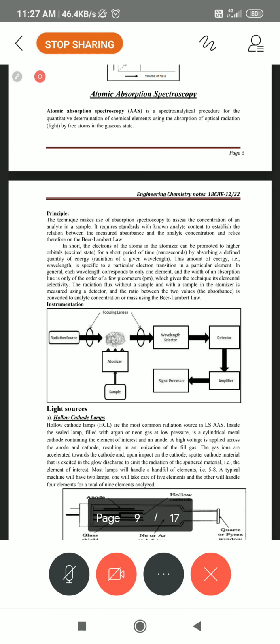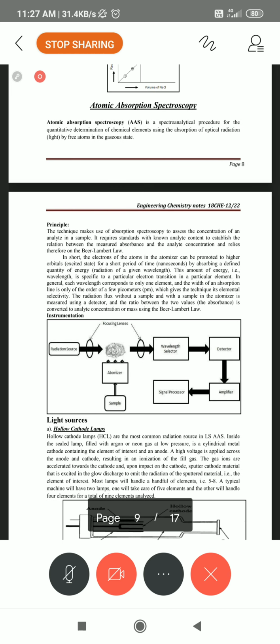Suppose you take 1000 ppm standard solution and keep it under the aspiration tube. We get a complete band on the display, a line spectrum. Likewise we take 20 ppm, 40 ppm, 60 ppm, and 80 ppm solutions, and these also we have to prepare.